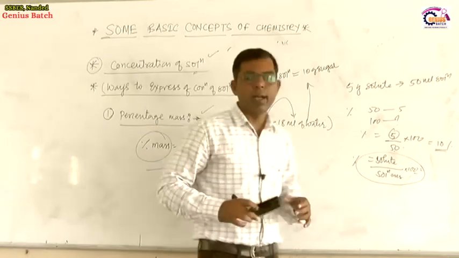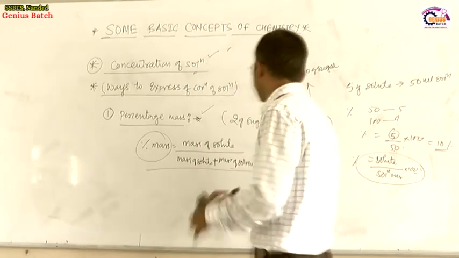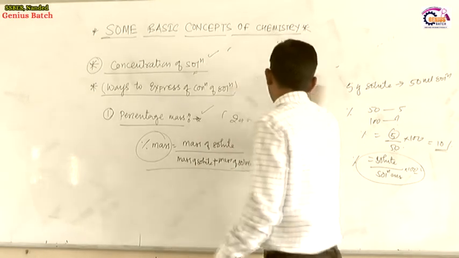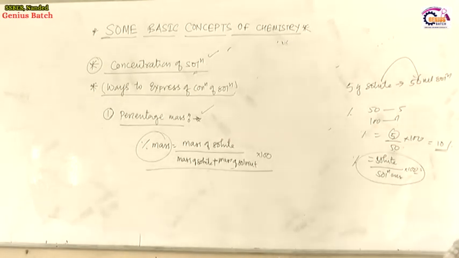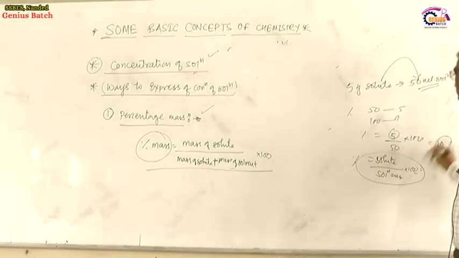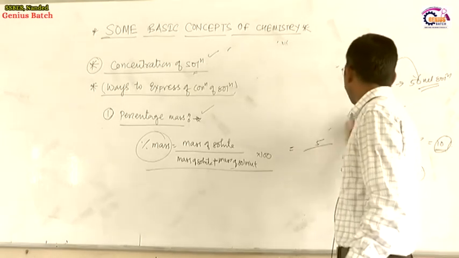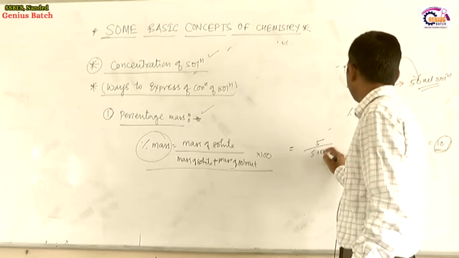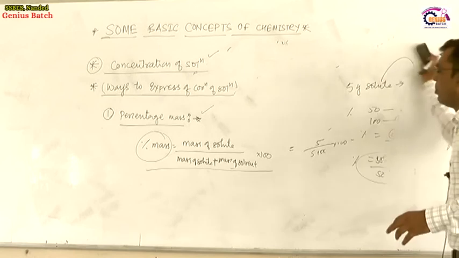Simple. Second example. Suppose 5 gram of solute is present in 100 ml of solution. What is the percentage mass? 50 contain 5, 100 contain 10. It will be 10%. By using this formula, solute 5 divided by 5 plus 50, into 100. This will give the percentage mass.